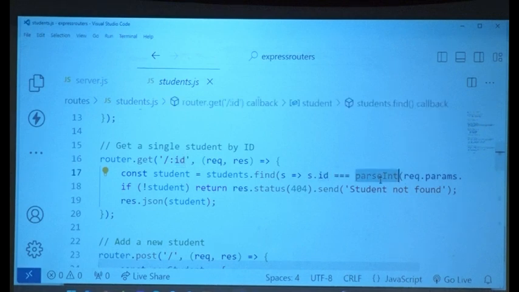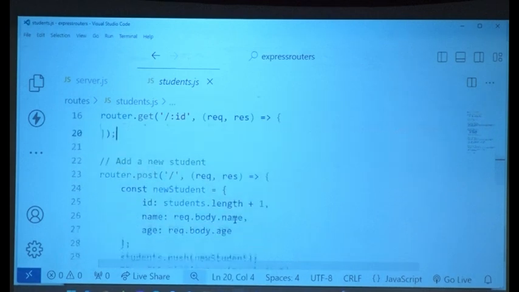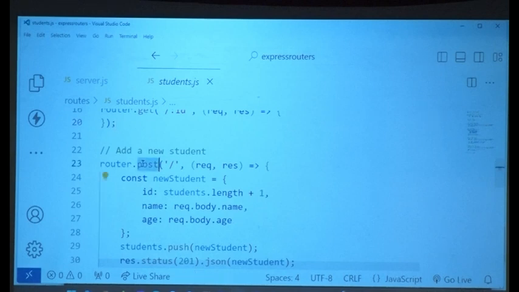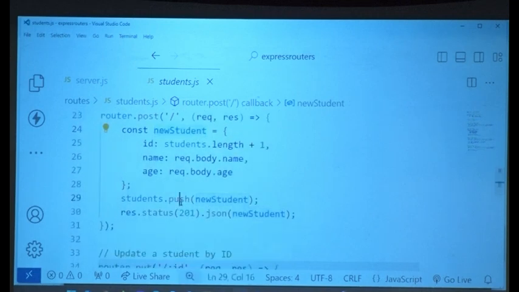Remember what we did earlier? Parse, because it's a string, you have to convert it into a number. Find a student and return the student for /:id. Right? What if it's a post on /? Then you have to create a new student. What does post do? Remember the Uber parcel? You have to give it a parcel, right? So from the request, get the name and age, create a new student object and push.